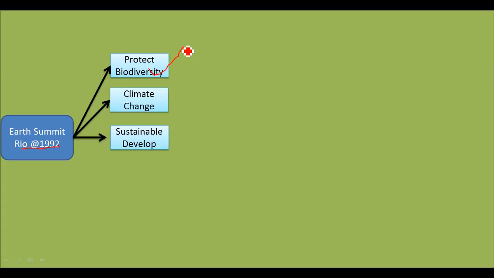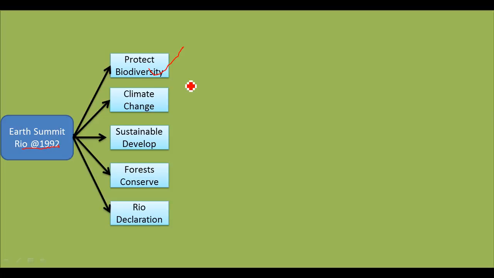That is the reason most institutions, most centers and most books focus on these three itself. But there are two others also: conservation of forests and the Rio Declaration, which is nothing but protecting the third generations. This is very, very important, because UPSC is not focusing on what has already been asked, it focuses on what is left by most people. So these are also very, very important. So please make these things into an MCQ and learn the topic above. It would be simple for you.